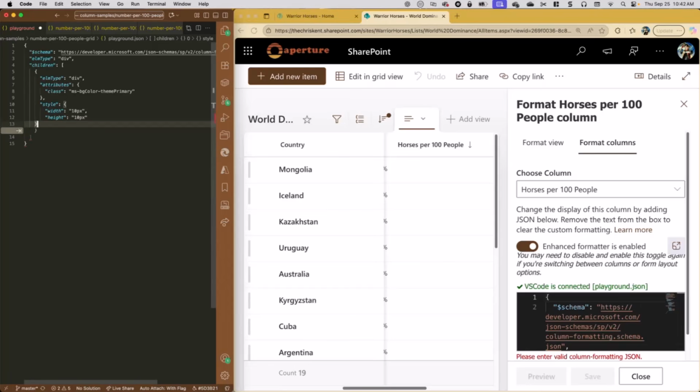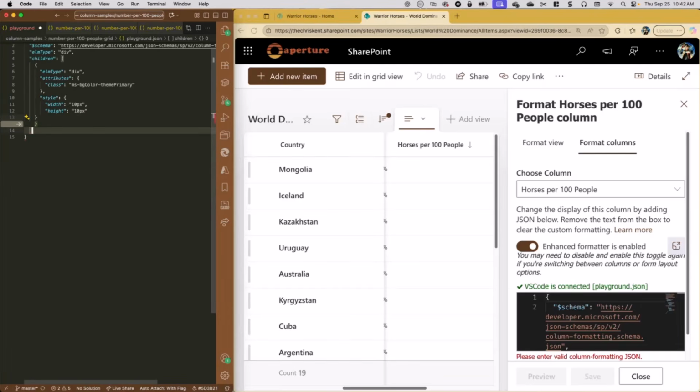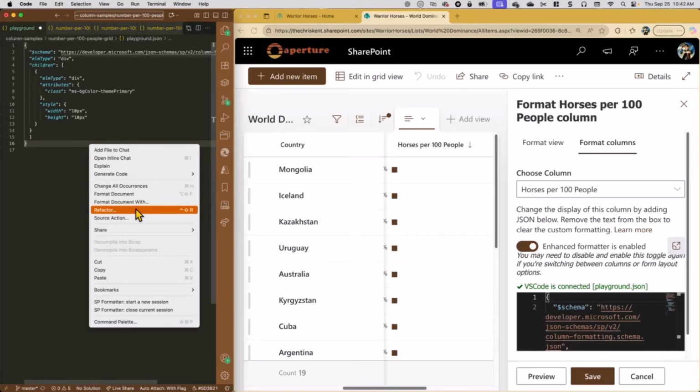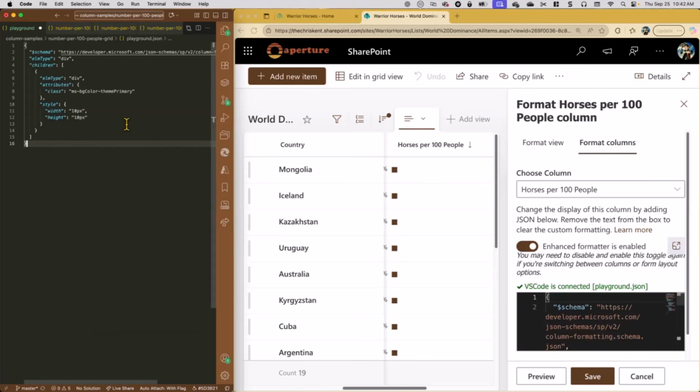Oh, we got a bad format here. Oh, well, we need that guy. And then we need, of course, our other element down here. Or what have we done wrong with our format here? Got our styles. Aha! Here we go. Formatting be hard, my friends. All right, let's format that document. Boom. All right. So there we go.